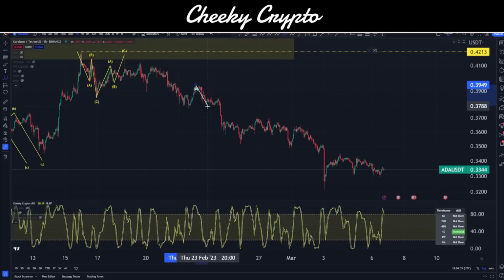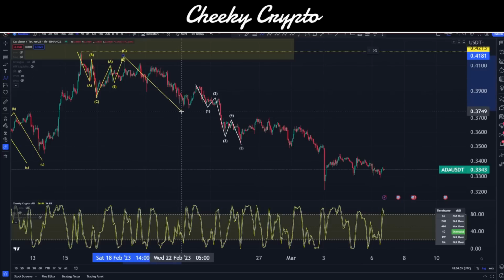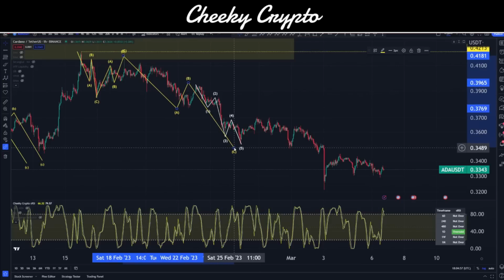I can see that we have five waves right in here. We can see that right in there. I don't need to measure it, I can get a good feel for that one, which then means that we're either going 3, 3, 5 to this point, which is probably something that could occur, which will tie us in quite nicely, thinking that we have a bigger move to the downside. I think that's probably what's actually occurring, so I will go ahead and mark that up as such like this.